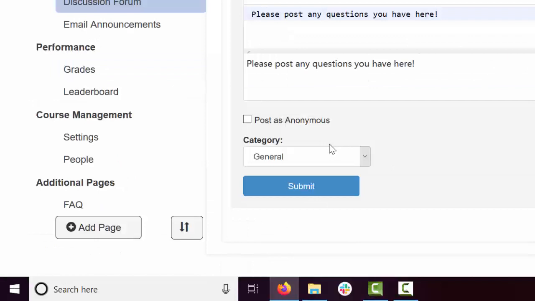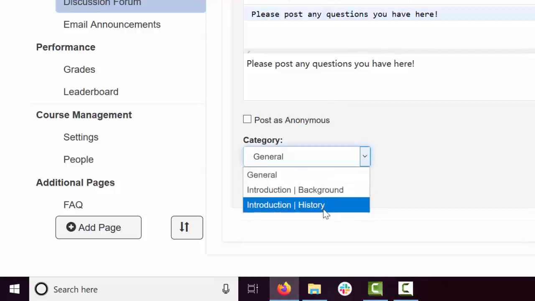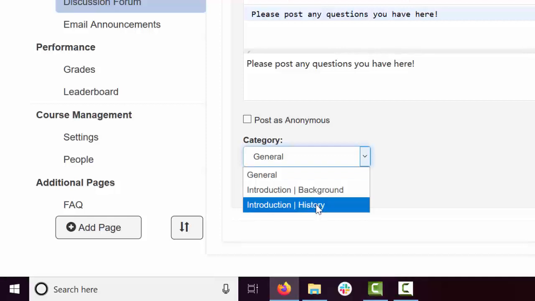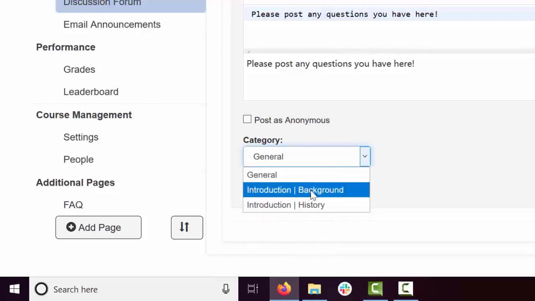Another thing is that any post you post on the discussion forum, you can tag it with a category. This category is nothing but all the chapter sections that are there in the multimedia book. Remember, we had a chapter called Introduction and Background was a section. History was another section. If you have many chapters, many sections, this list will be long. And you can select one of these and tell that this post belongs to that particular category.